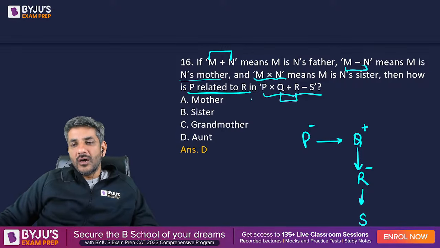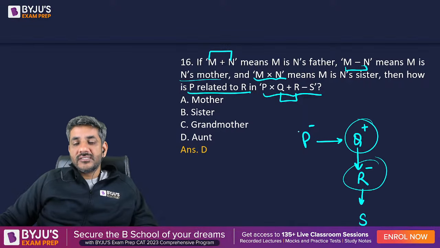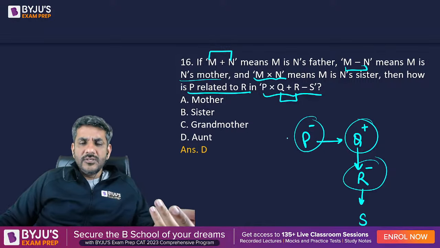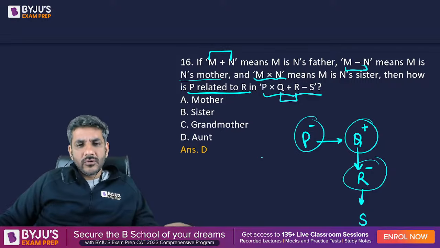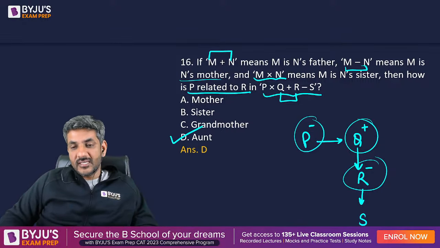Question is how is p related to r, so what is the relation between them, r's father's sister is p. So r's basically you can say paternal aunt, right? बुआ जिसको हम लोग बोलते हैं. So r's paternal aunt, or option D, aunt is the right answer for this question. That's absolutely correct. I'm sure all of you understood this.